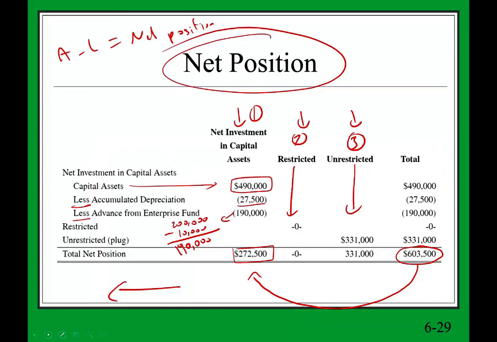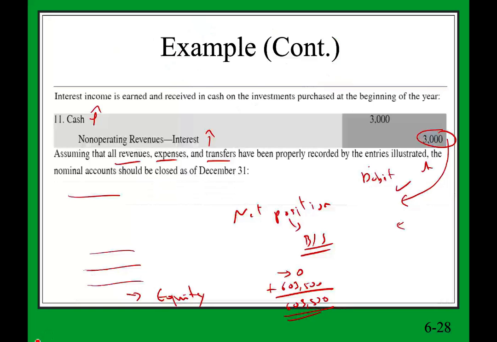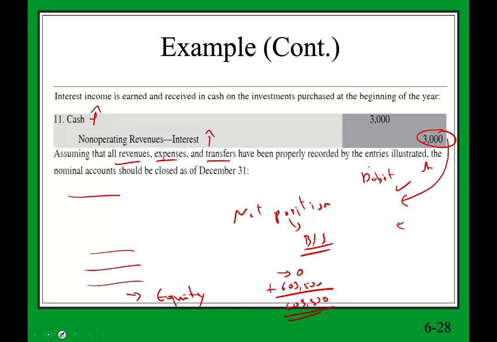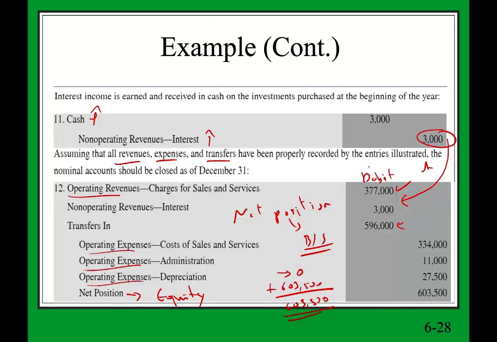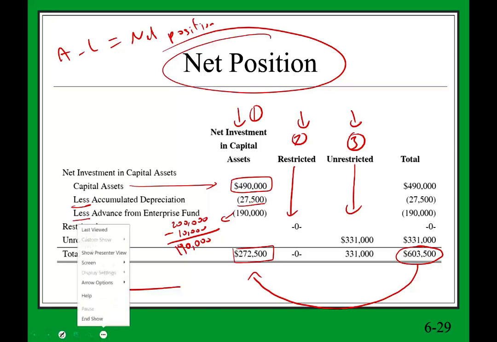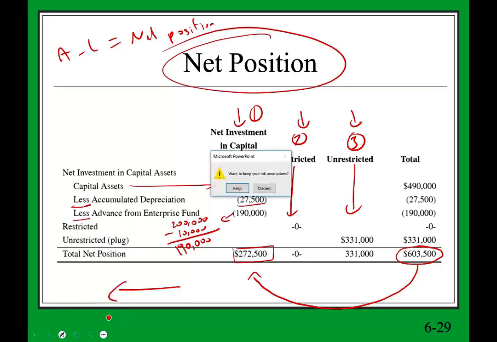So this is basically how the internal service fund works, which is part of the proprietary fund, very similar to the enterprise fund. Why? Because it uses accrual accounting and it uses the same financial statements and the same net position. So if you're not sure what I mean by the same financial statements, the same net position, go back and view the other fund. If you have any questions, any comments, by all means email me or see me in class. Good luck. Study hard.